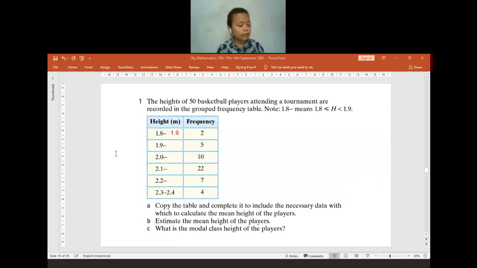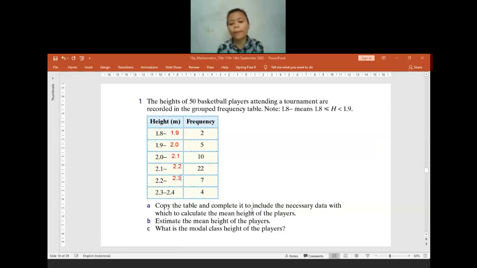It will be 1.8 less than or equal to h less than 1.9. So we can write it as 1.8 until 1.9. For 1.9, it will continue until 2.0. For 2.0, it will be 2.1. 2.1 will be connected with 2.2. 2.2 will be connected with 2.3.